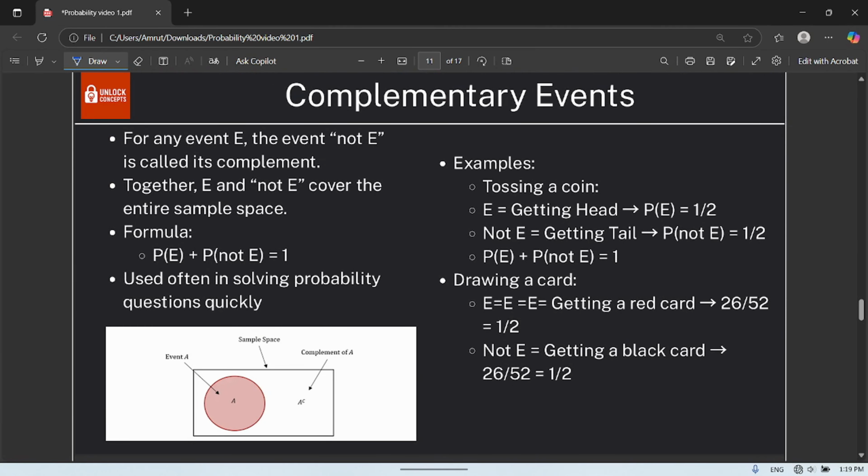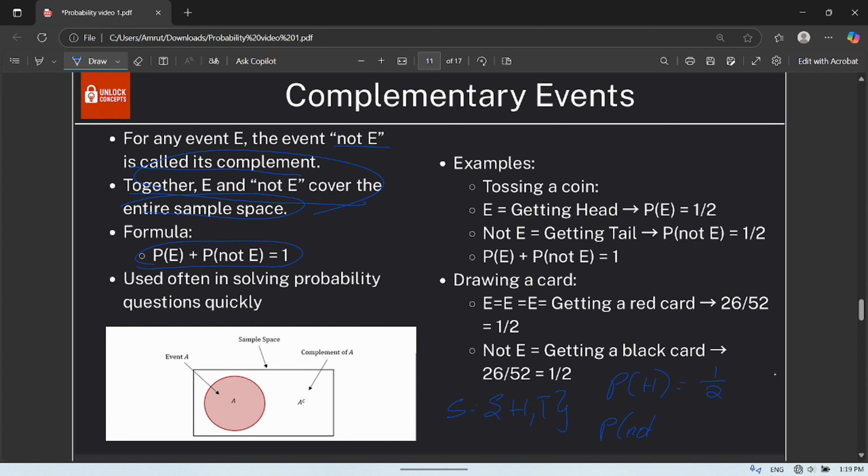So now complementary events. For any event E, the event not E is its complement. Together, E and not E cover the entire sample space. P of E plus P of not E equals 1. For example, let us have the sample space of tossing a coin, H, T. Probability of head is what? 1 by 2.